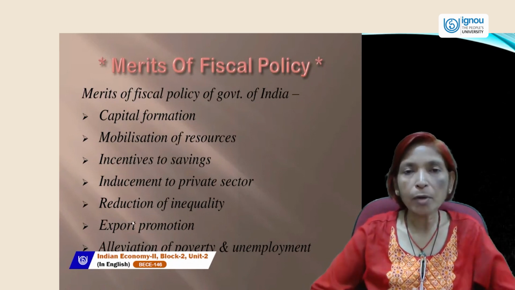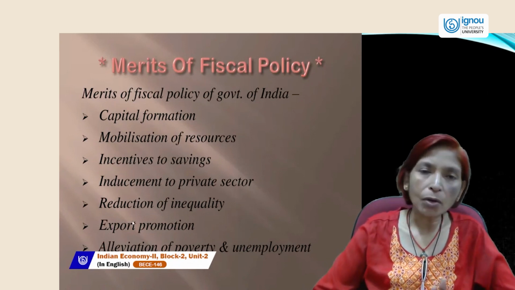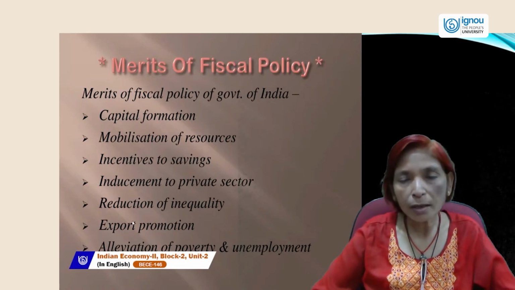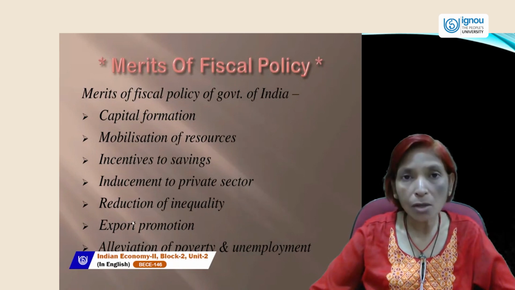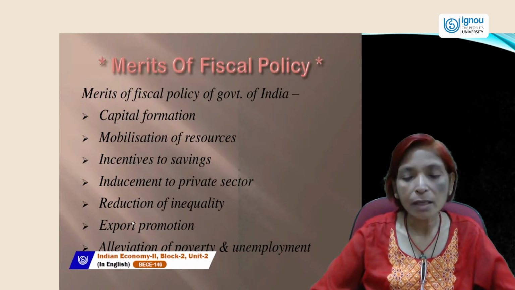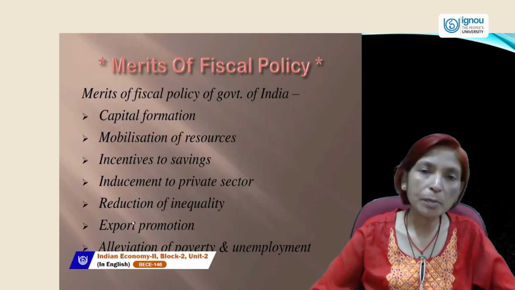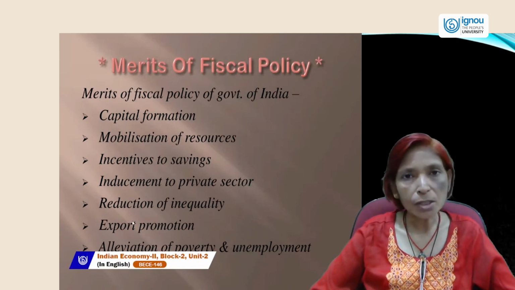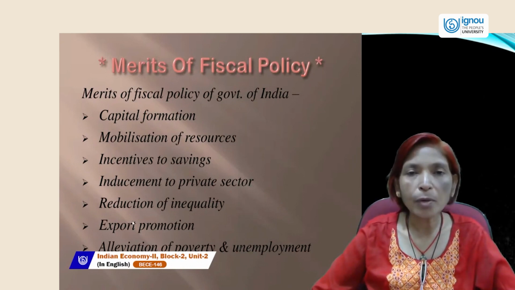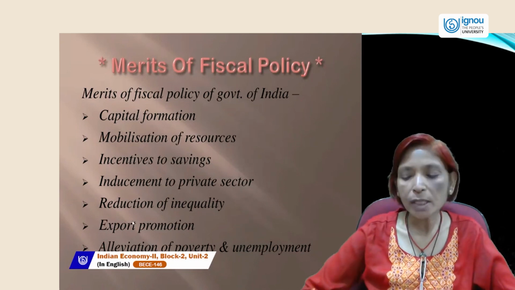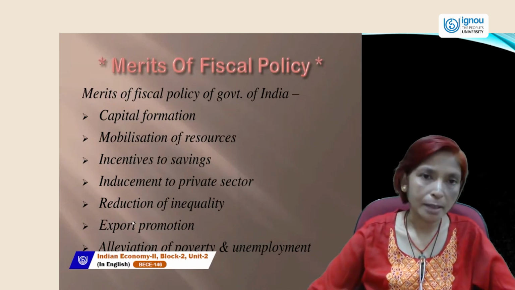If the unemployment problem is solved, then automatically the poverty problem will also be solved, because both are twins. So the government has launched many programs which generate employment opportunities for people in both rural and urban areas. So, with the help of this fiscal policy, poverty and unemployment problems can be alleviated or eliminated. These are the merits of fiscal policy.